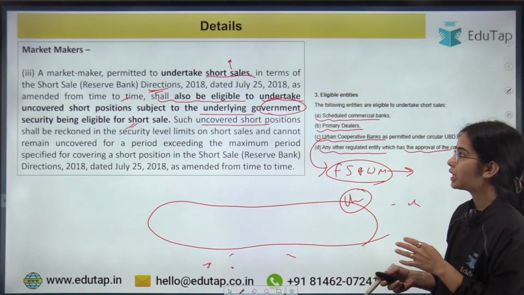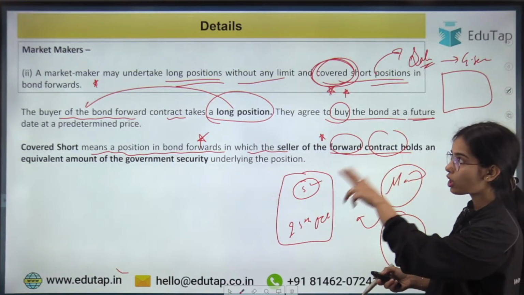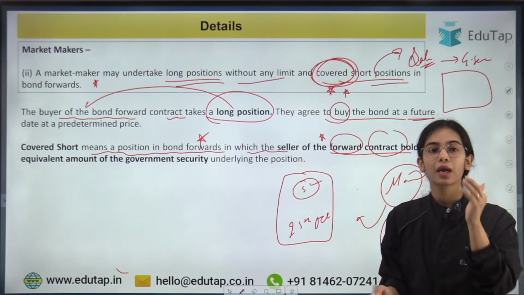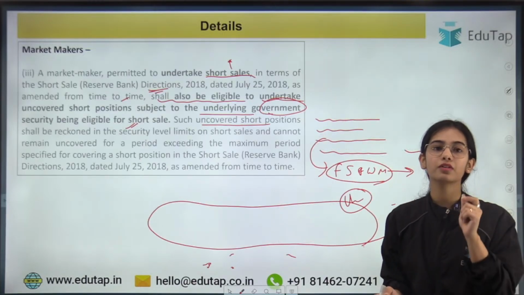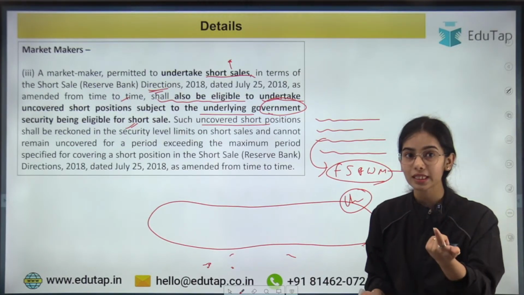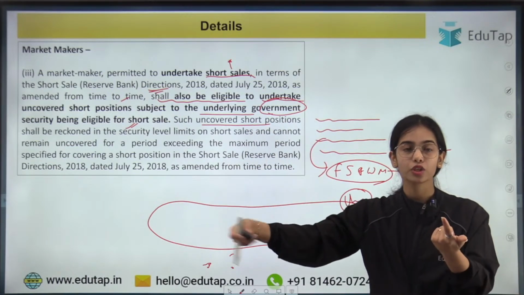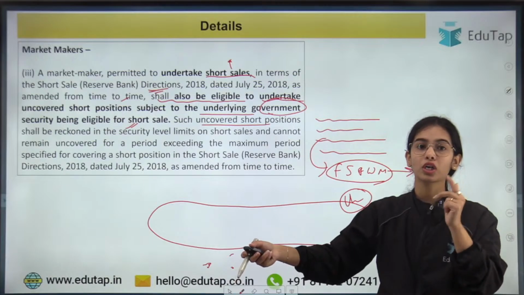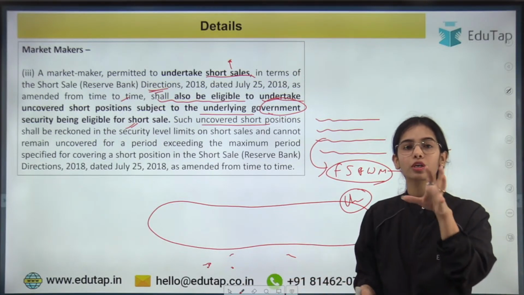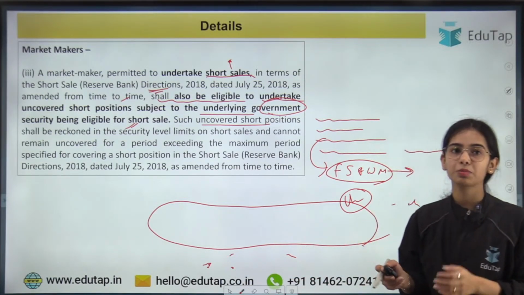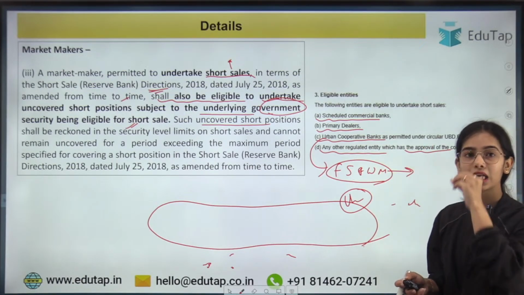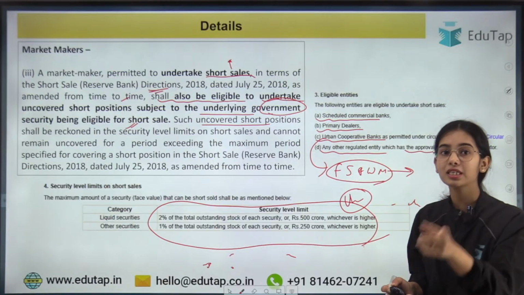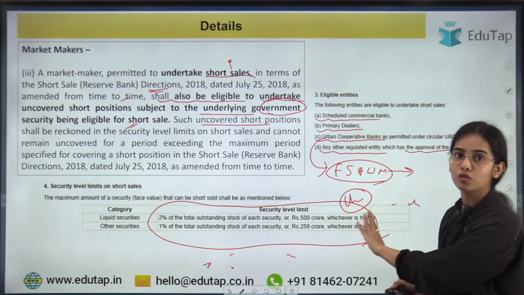Basically, the long position will have no limit, and the covered short position will have no such limit. But when we are talking about an uncovered short position, that means you want to sell the bond at a future date through the forward contract, but it is not available with you. These particular market makers are allowed to take the uncovered short position in the specified government securities under the overall limits.